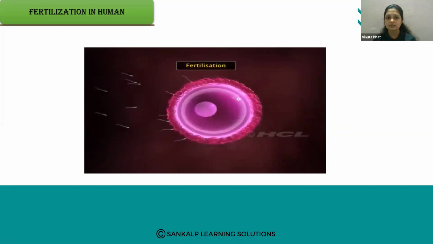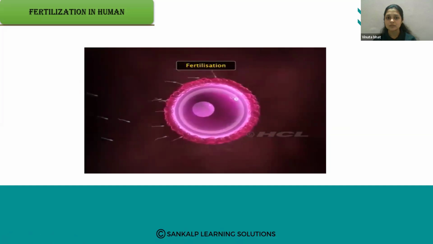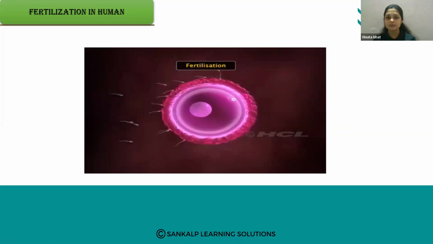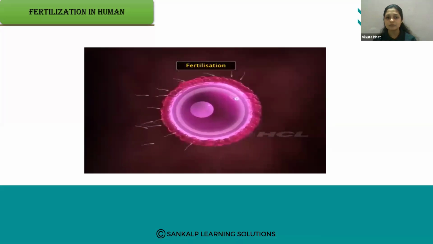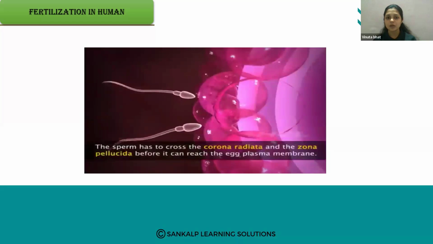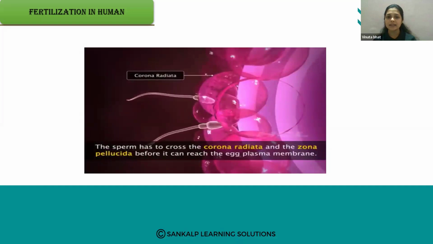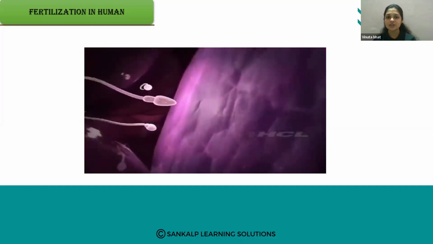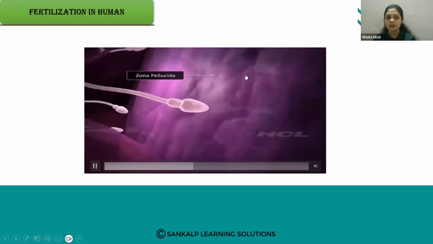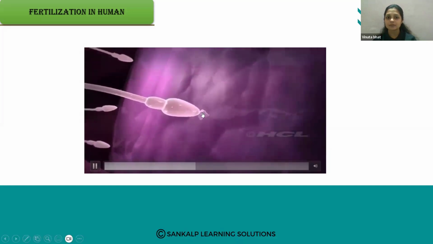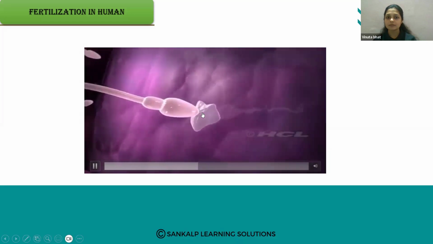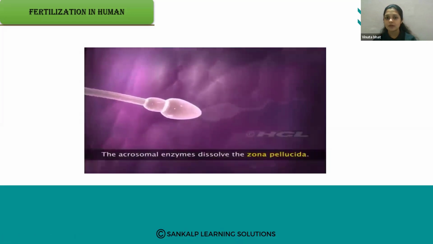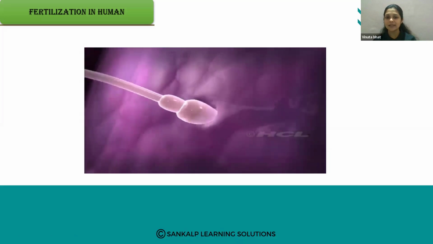For fertilization to take place, the sperms must be released in the vagina during the period that the egg is alive, that is, within 24 hours after ovulation. The sperm has to pass through the corona radiata and the zona pellucida to reach the plasma membrane of the ovum. When it reaches the zona pellucida, the acrosome releases its contents of lytic enzymes. These enzymes dissolve the zona pellucida for the penetration.